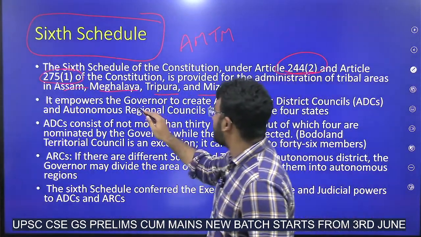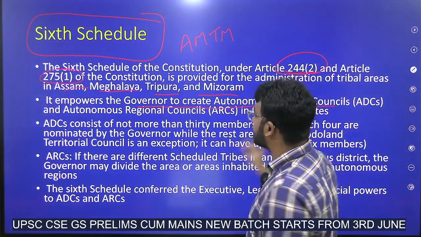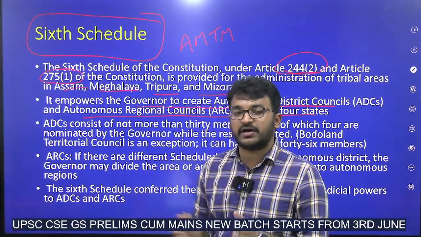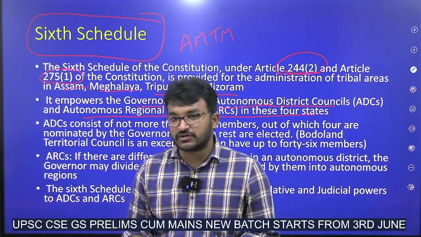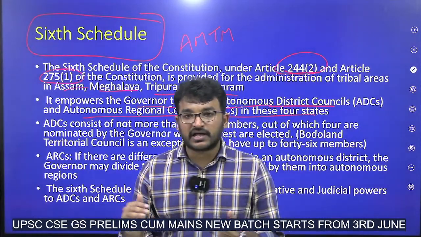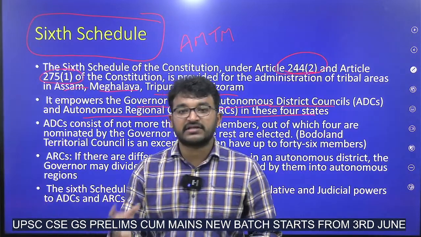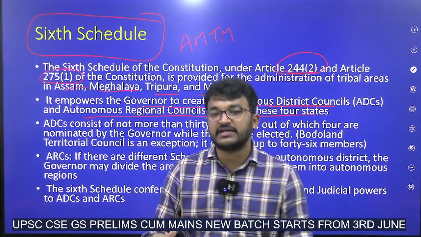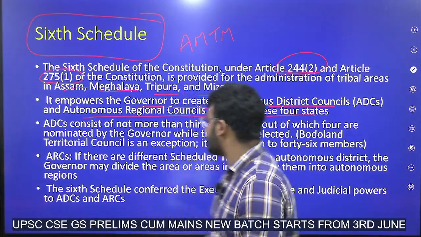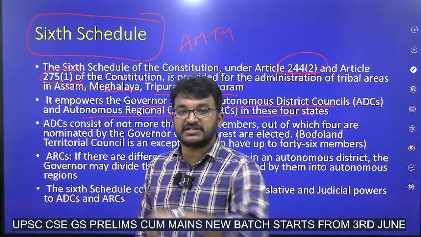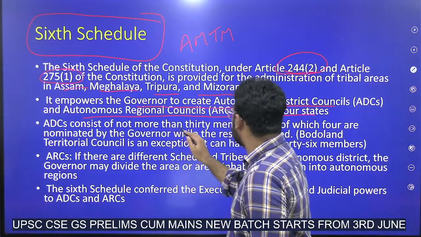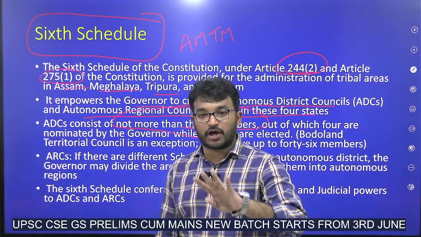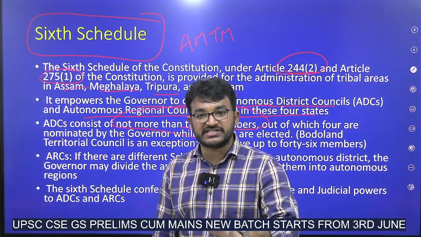It also empowers the governor to create autonomous district councils and autonomous regional councils in these 4 states. Where will we create autonomous regional councils? If, for example, in a district there are more tribes and there is no proper representation for them, in those situations the governor can go with creating autonomous regional councils also. Coming to the representation in the autonomous district councils, there will be not more than 30 members, and of these 30 members, 4 will be nominated by the governor. The remaining 26 members will be elected.